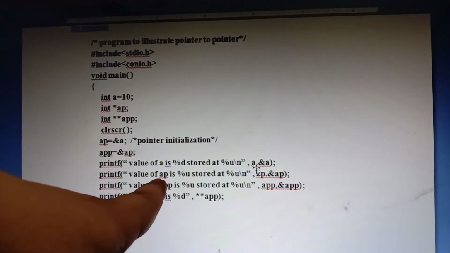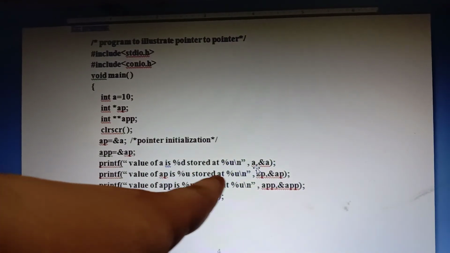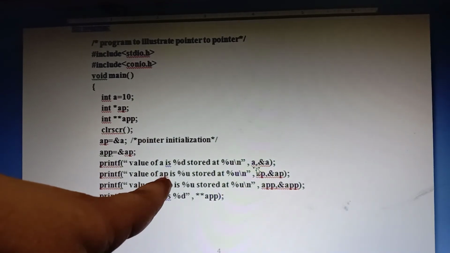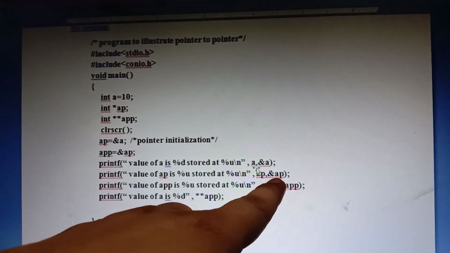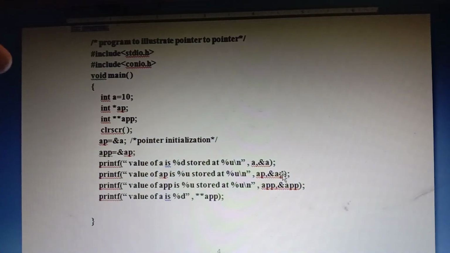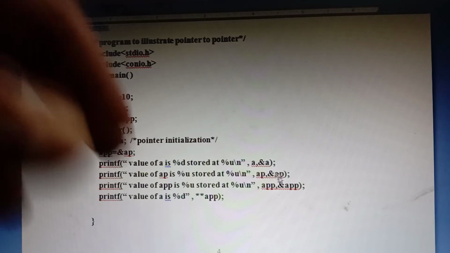Next, the value of AP is printed with percentage d and its address with percentage u. What is the value of AP? That is nothing but the address of A. The address of A is the value of AP, the pointer variable, and it is stored in another variable, star APP. Ampersand AP is also the address of AP. We can store the address of a variable with ampersand A also, not only star AP.